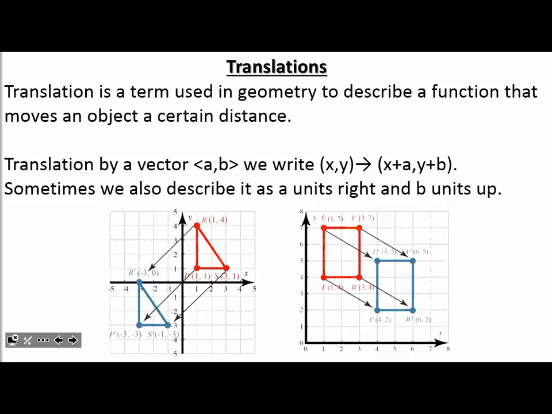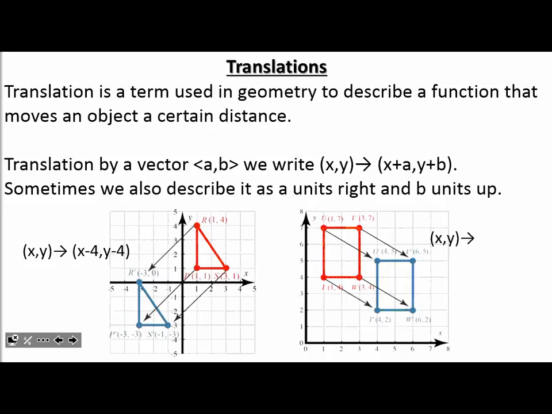Now it's going down 1, 2, 3, 4 spaces. So I will also call it y minus 4. Once again, xy becomes x minus 4, y minus 4. Remember, the x minus 4 meant I moved it 4 spaces to the left, and then y minus 4 because I moved it 4 down. We understand that? Good. Let's see if we really understand it.